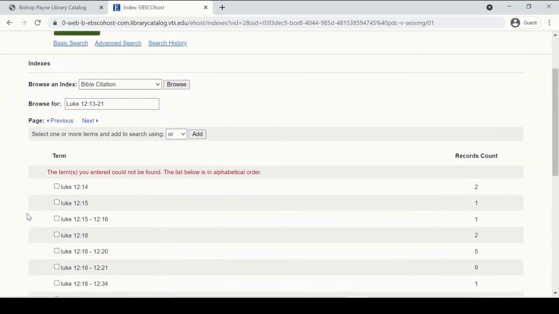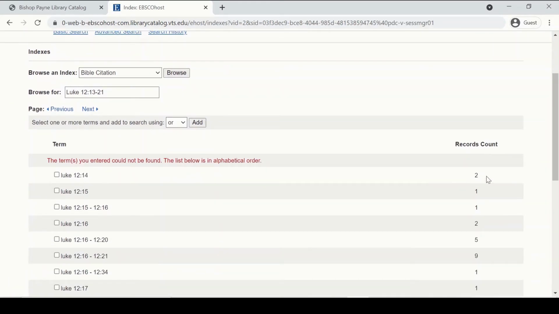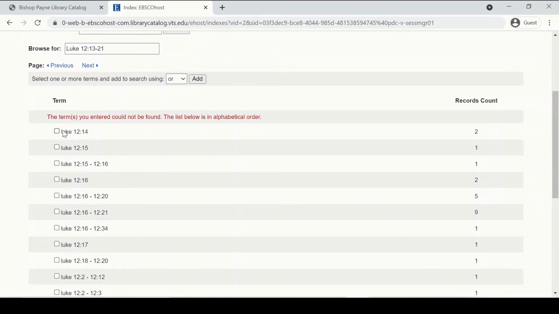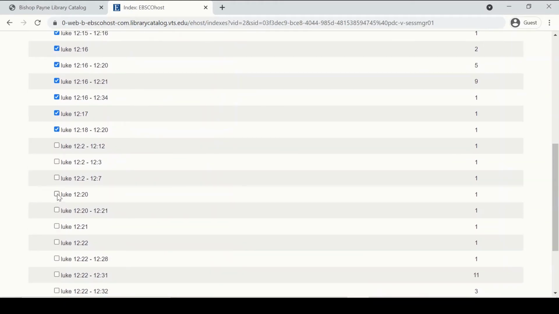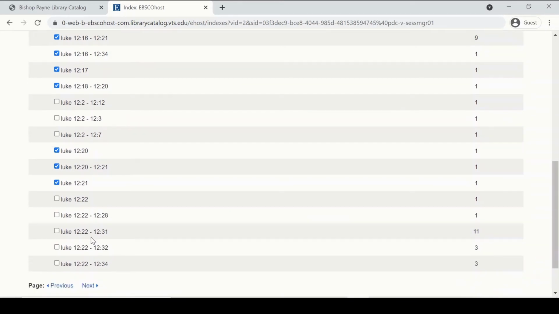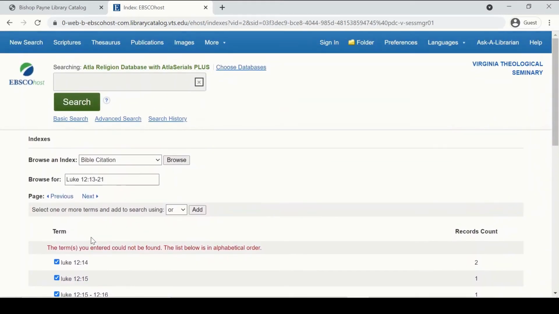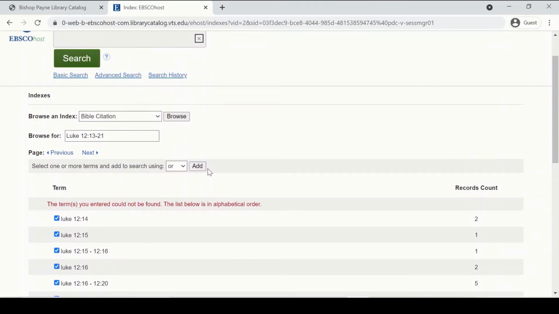Now it's going to give me a list of articles that are indexed with these particular verse ranges on the left hand. So I'm going to click on the ones that include my passage. Usually there's going to be multiple options to choose from. You can click all of them, any of the ones that include your passage range or seem relevant to. So I chose a decent amount here, and I'm going to click Add.